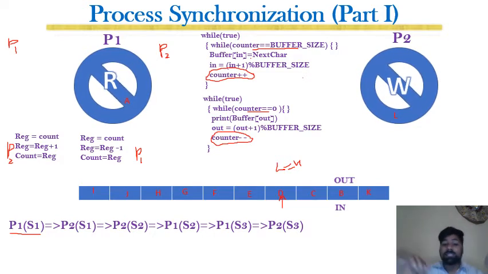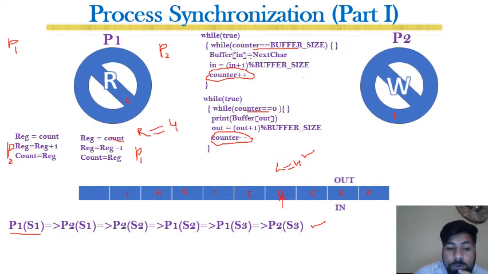But once they are executing at the same time, what the order of execution is this: P1 executes S1, that is, P1 executes statement number 1. When statement 1 is executed, register is equal to count, and register becomes 4 because the count is 4, as I have supposed. So register is equal to 4 for P1.